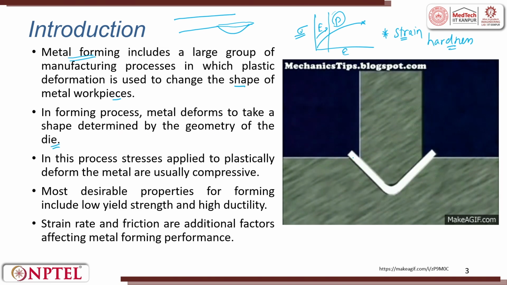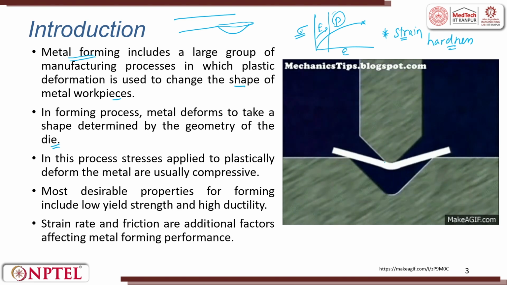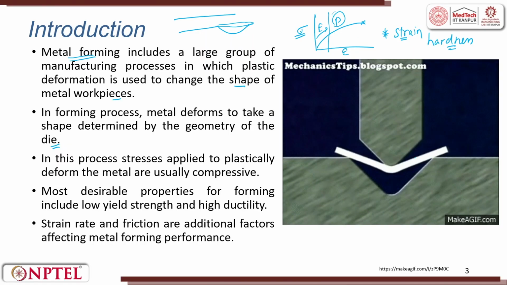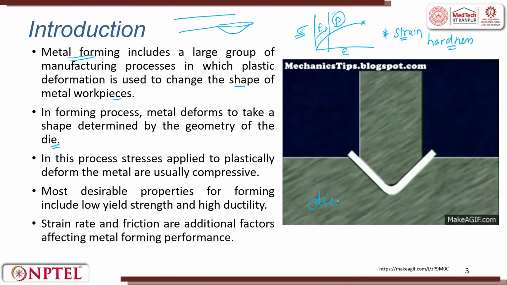So, when I have a sheet and I apply pressure, wherever I apply pressure, the sheet tries to deform. So, there can be irregular shapes achieved. So, what I do is I try to deform it into a geometry which is given to the die.